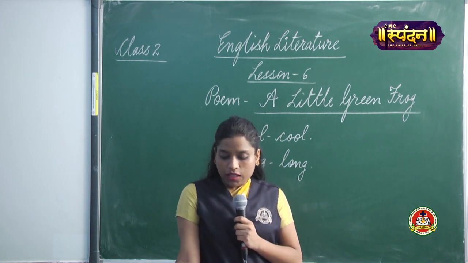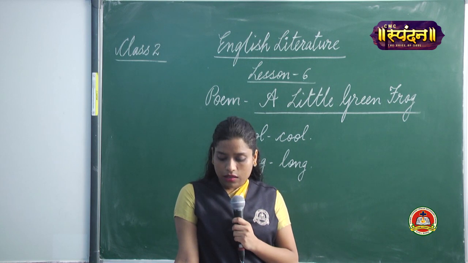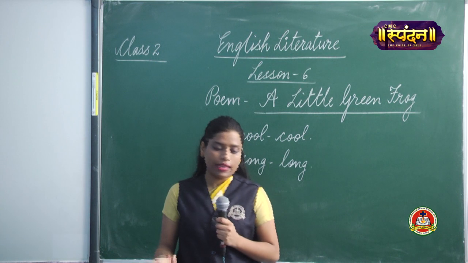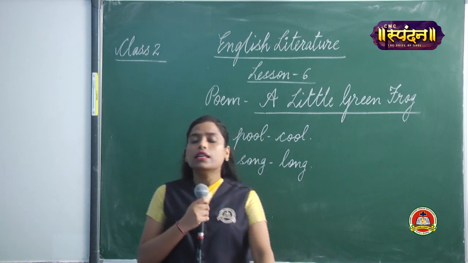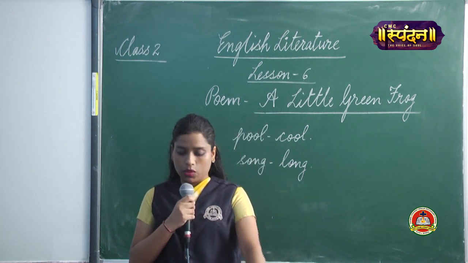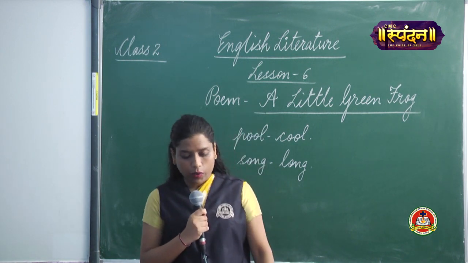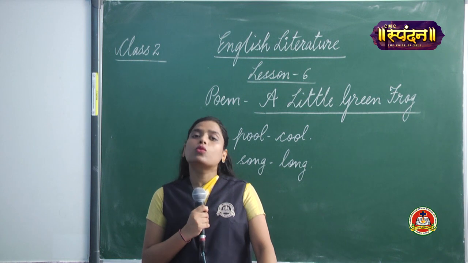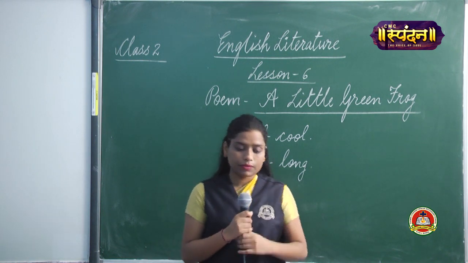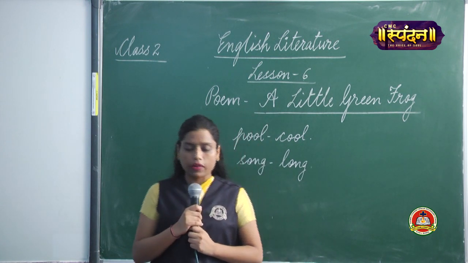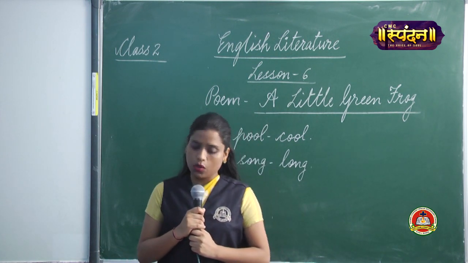Then we have the second one, that is, the little frog lived on land or pool. Yes, we have read in the poem that the little frog lives in a pool. So what is the right answer? The right answer is pool. Then we have the third one. The water in the pool was cool or warm. Yes, the water in the pool was cool, not warm. So the right answer is cool.